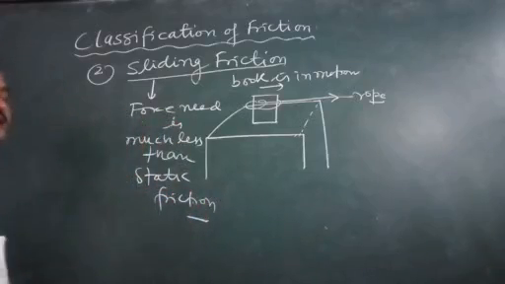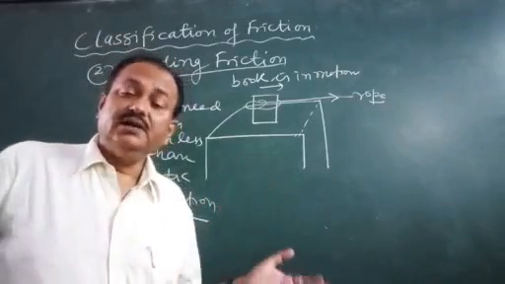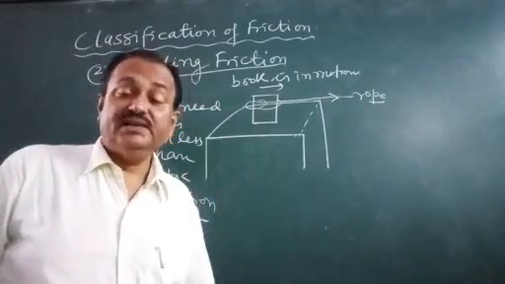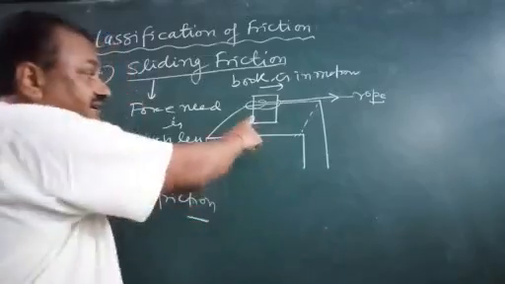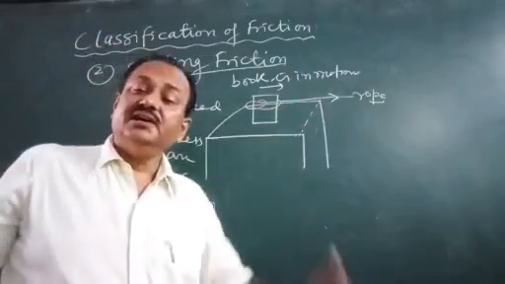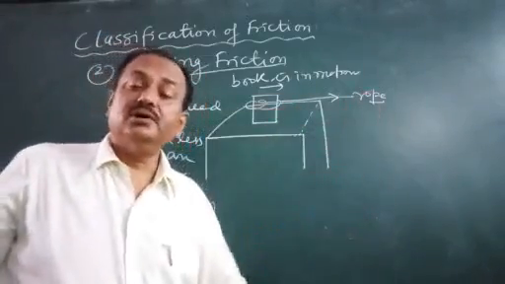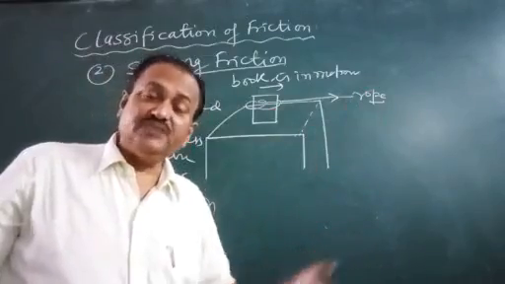The force required to overcome the friction is much less, because here someone is pulling the book, pulling the object. And so what happens?